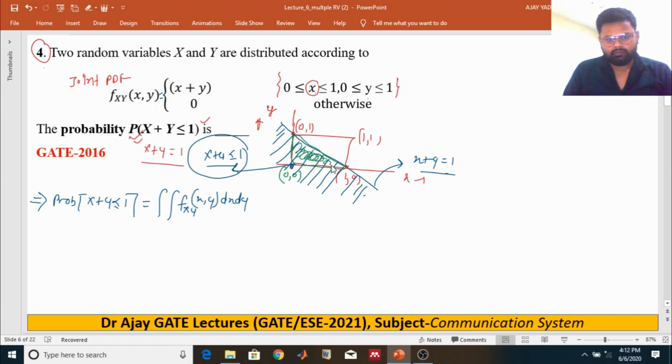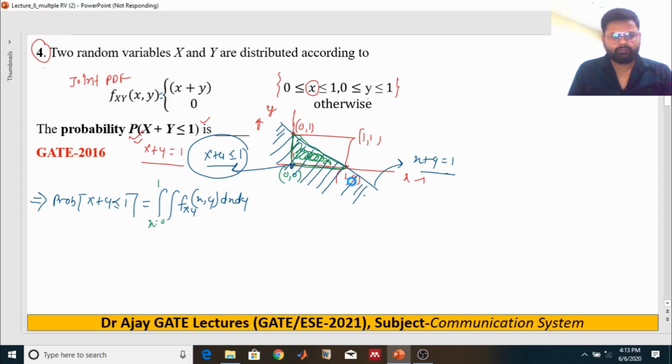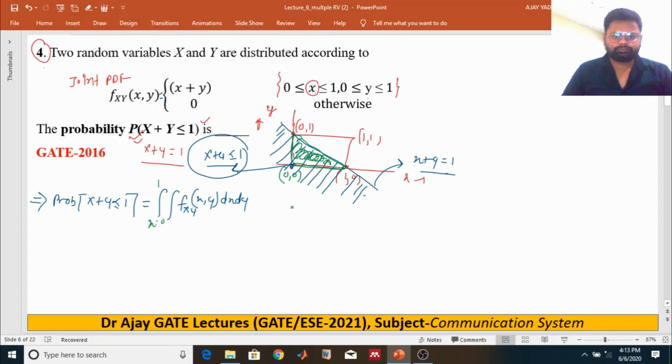The value of x will be from 0 to 1, and y at this instant will be 0, and from x plus y equals 1, y is equal to 1 minus x. So this is the region.